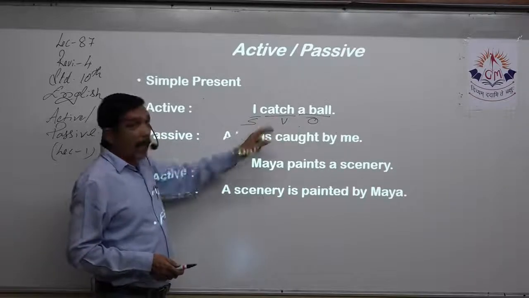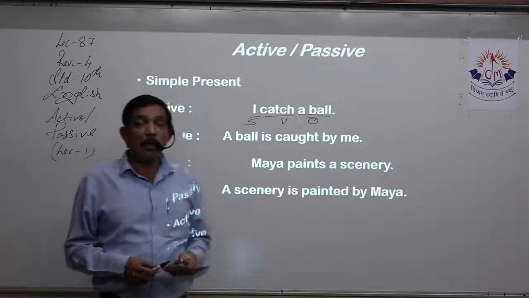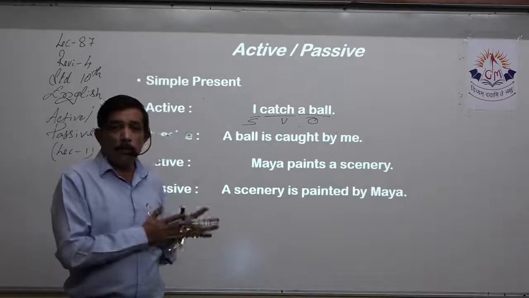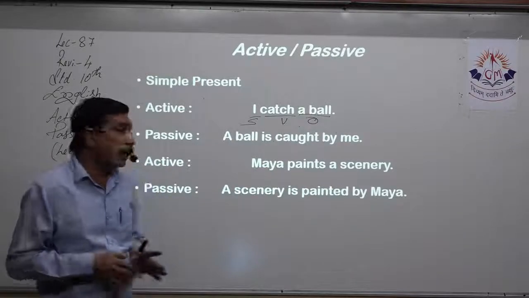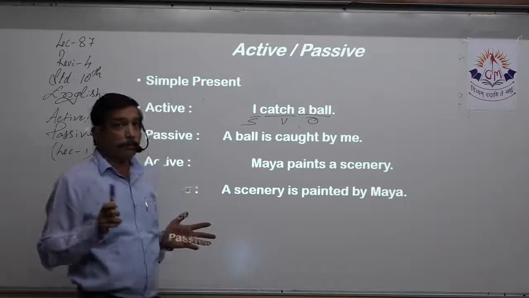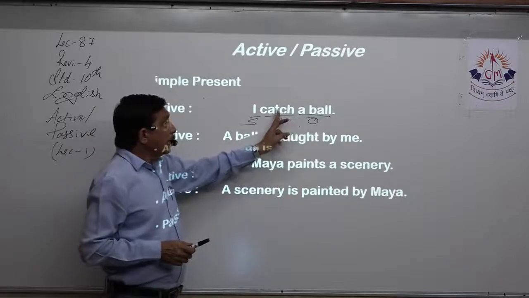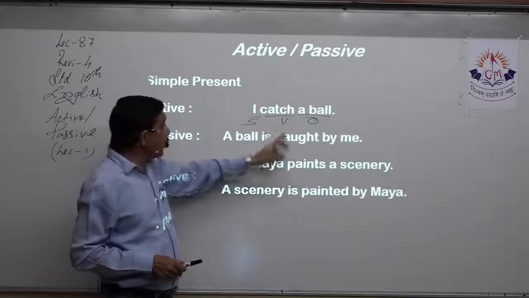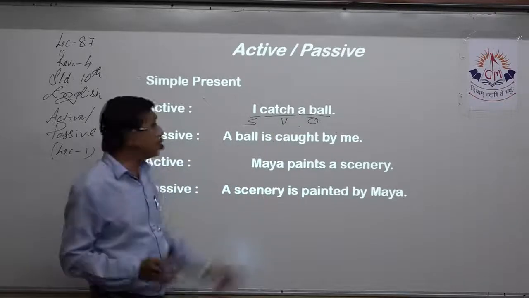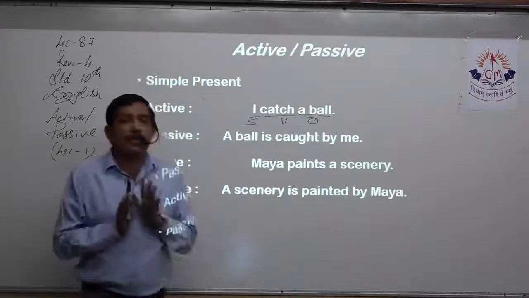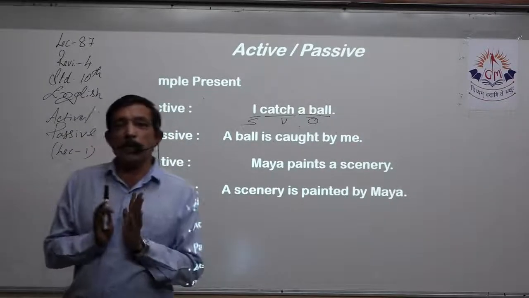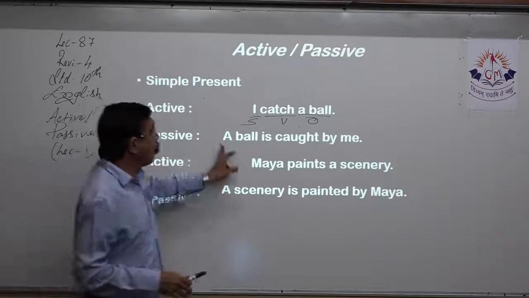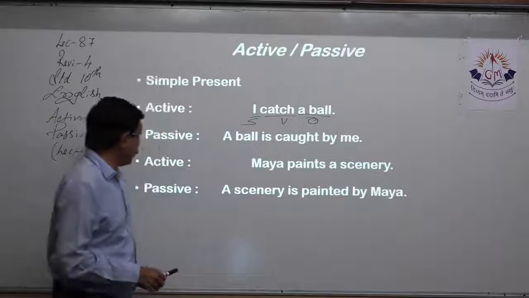Now, catch, caught, caught. We know the standard present tense, past tense, past participle. So, catch, caught, caught. The past participle of catch will be caught. So, I write that. And catch is simple present, so I write is. So, I do not change the tense. I keep the tense as it is and add the past participle to it. A ball is caught by me.